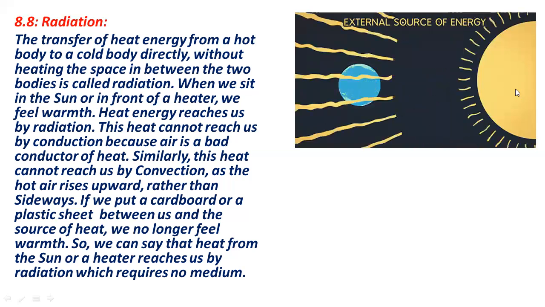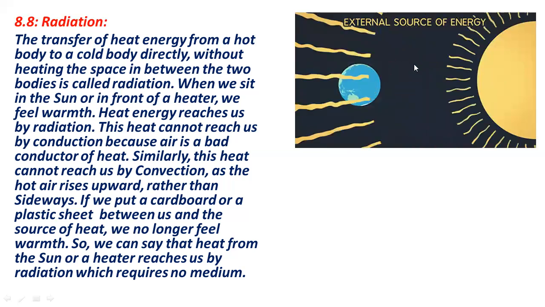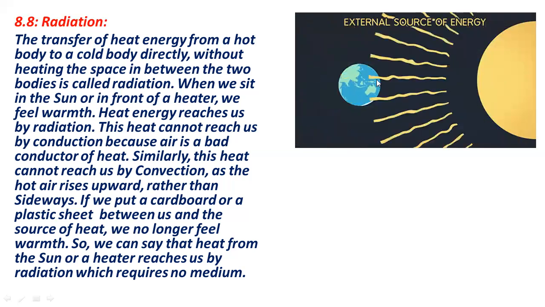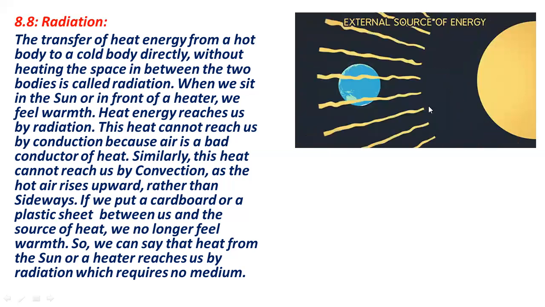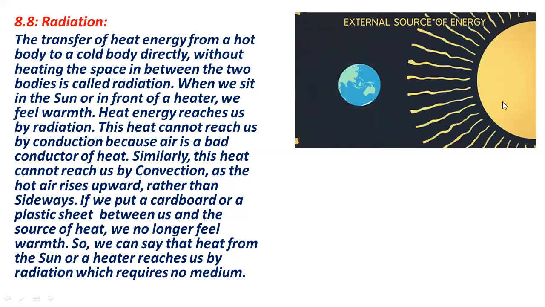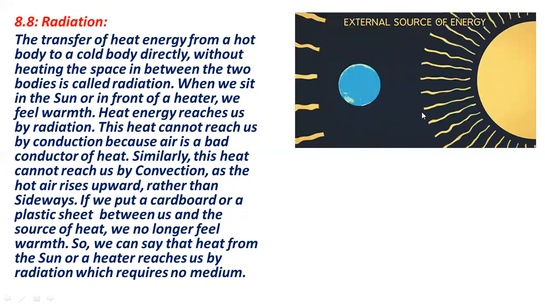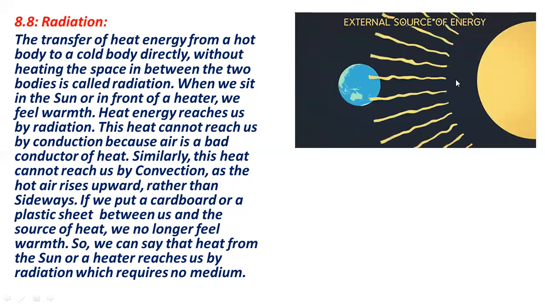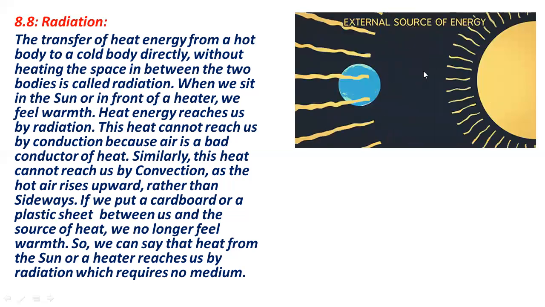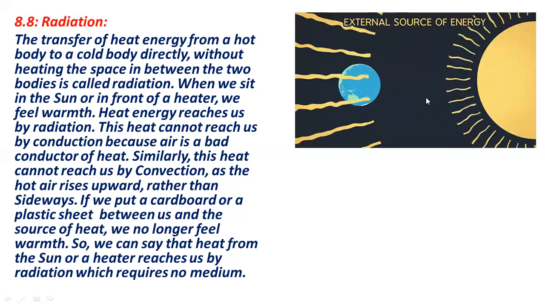So this is the sun and the cold body is the moon. The sun is transferring its heat to the moon without heating the space between, as there is nothing in between the sun and the moon, because there is a vacuum. So the heat transferring from sun to moon without heating the space between the two bodies is called radiation.